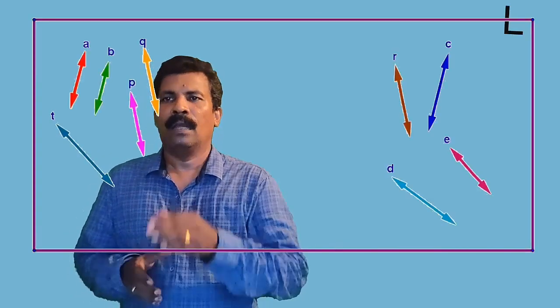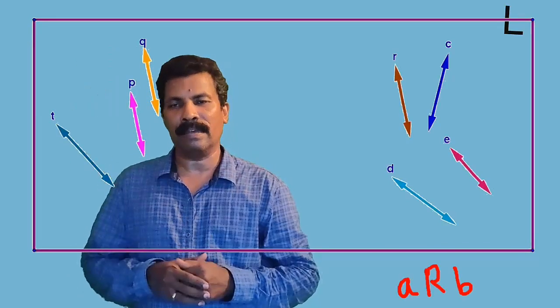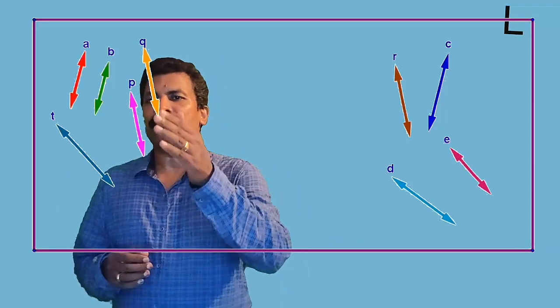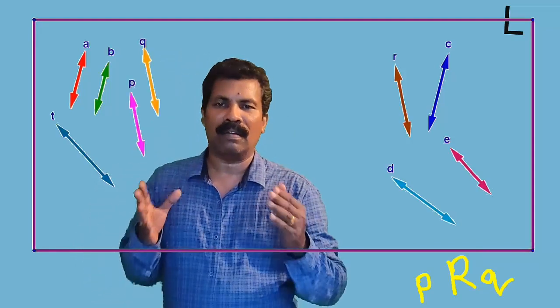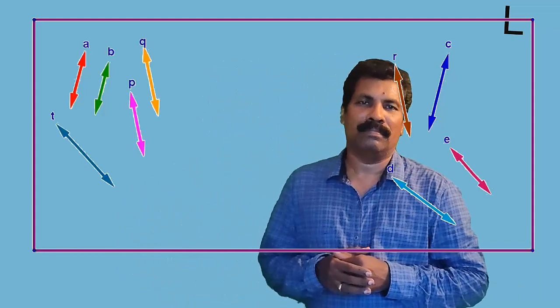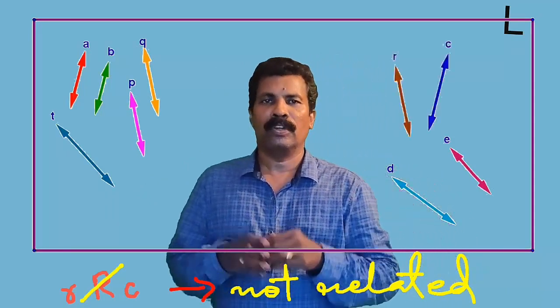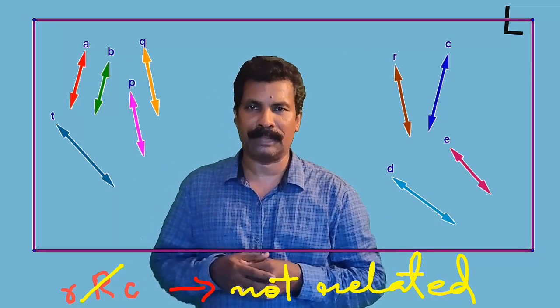What is the meaning of the given relation? Now let us consider A and B. A, B are parallel here, hence they are related. Now you consider P and Q. Also P and Q are parallel, so they are related. Now consider R and C. They are not parallel, therefore they are not related. So R and C is not related.